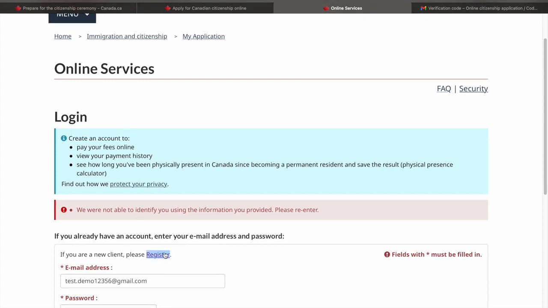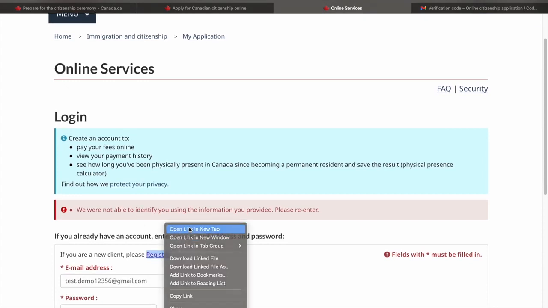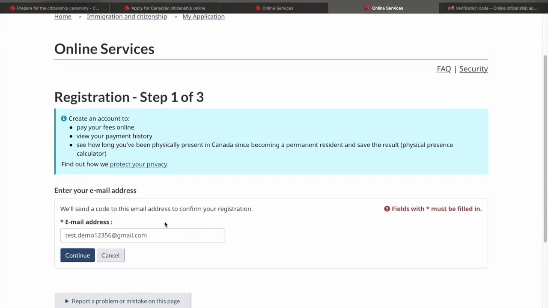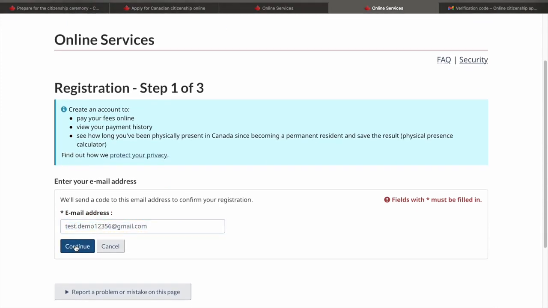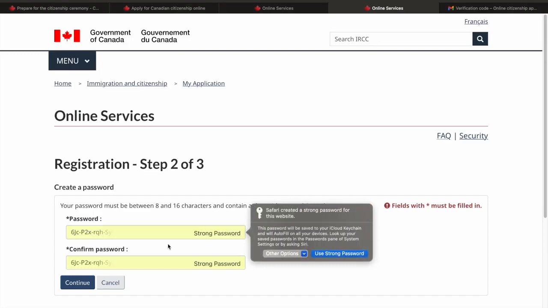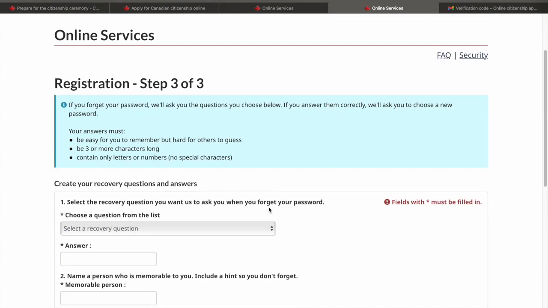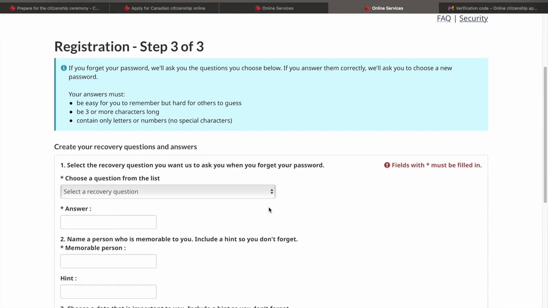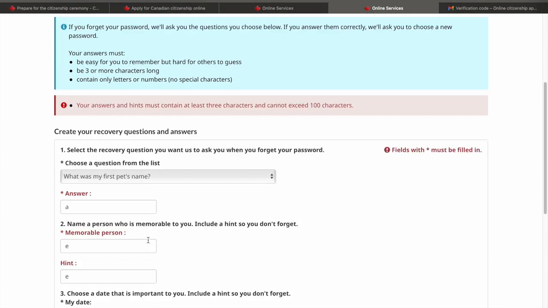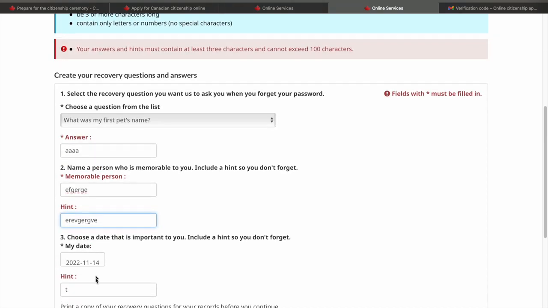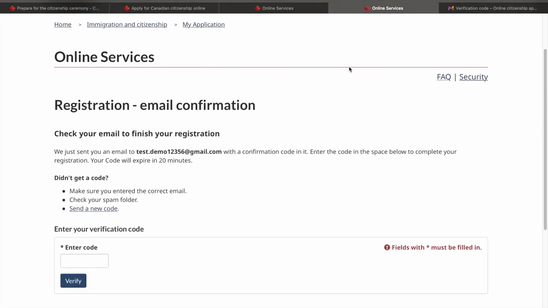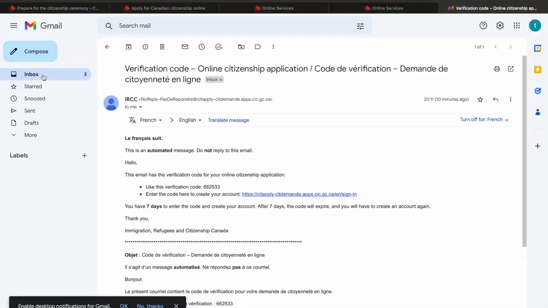In the other portal, I'll just click on register and open it in a new tab. Now here, the email address is here. I'll just click on next and probably give another password here. Now it's giving me registration recovery questions and answers. It seems it didn't accept what I put here. I need to enter more detailed values, so I'll put it again. Click on continue. Now it is complete and it would have sent another verification code.